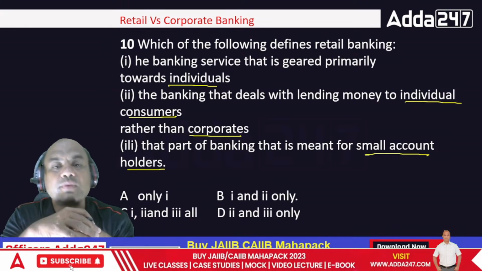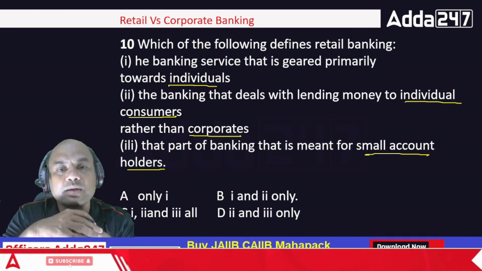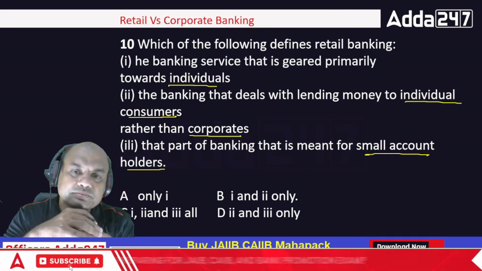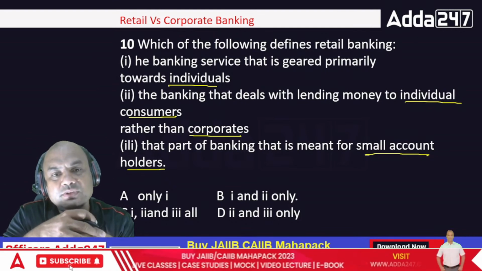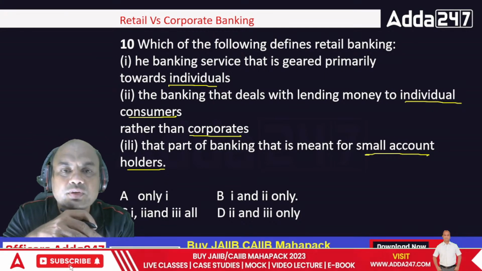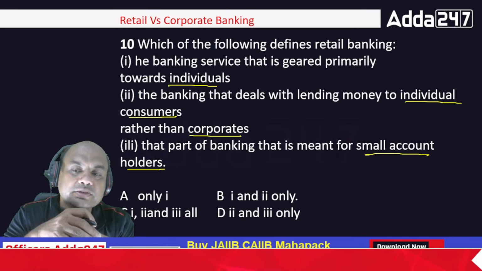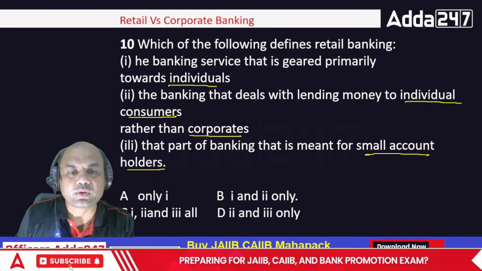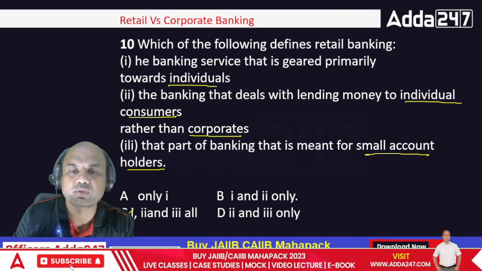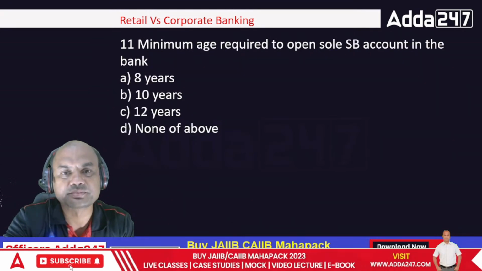Is it geared towards individuals? Is it giving loans to those individual clients only? Or is it giving to corporates? Or the third part is small account holders. So the answer is all of them, isn't it? 1, 2 and 3. Answer is C.